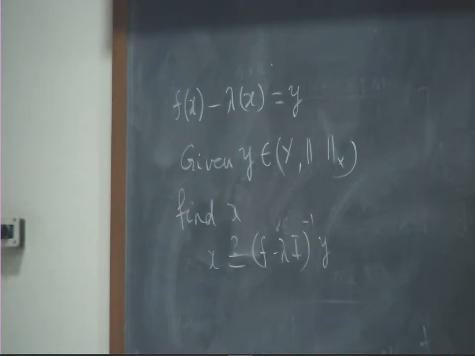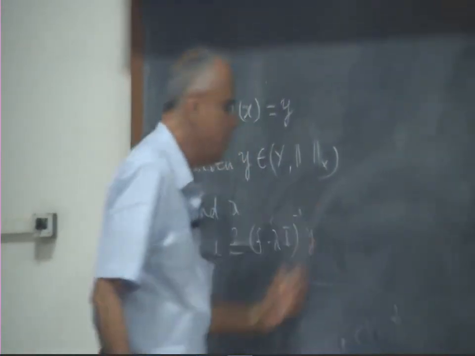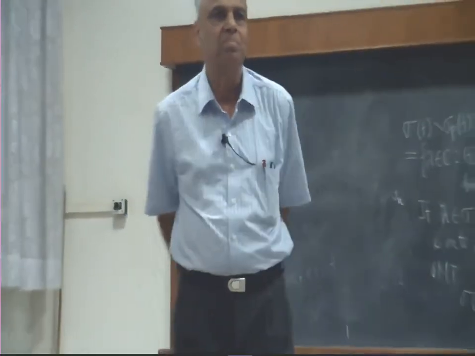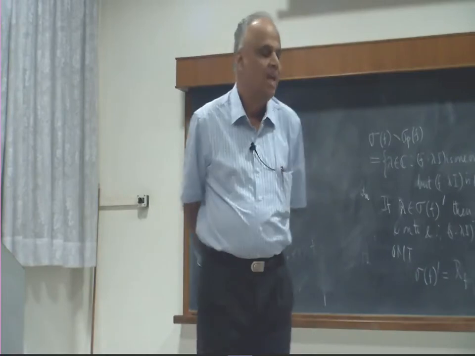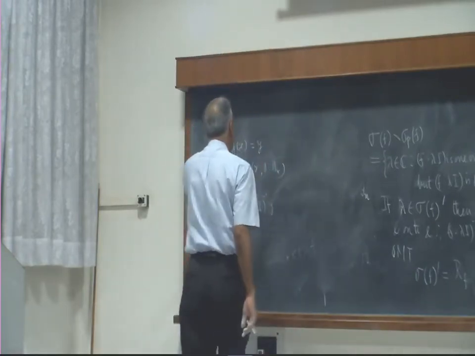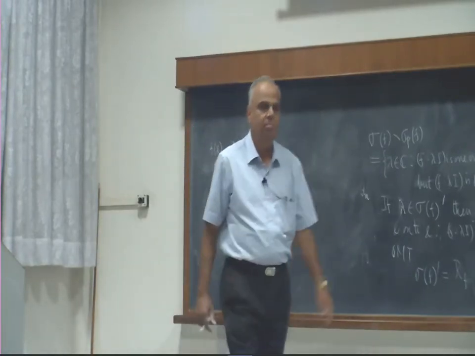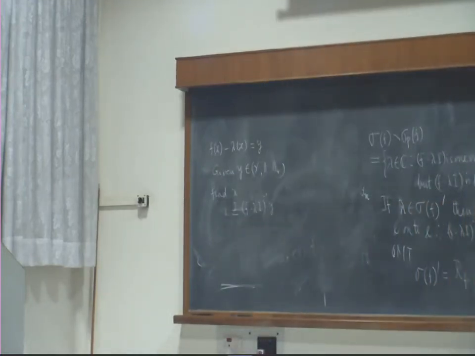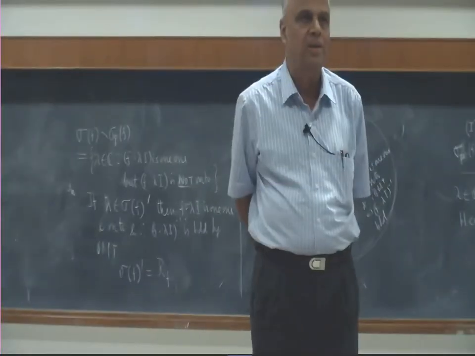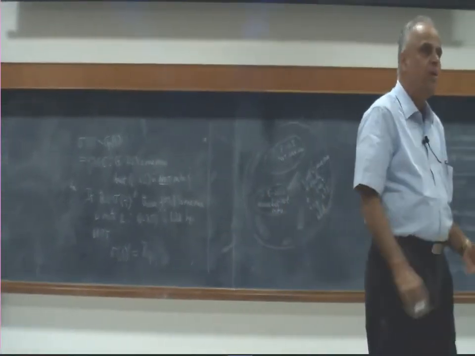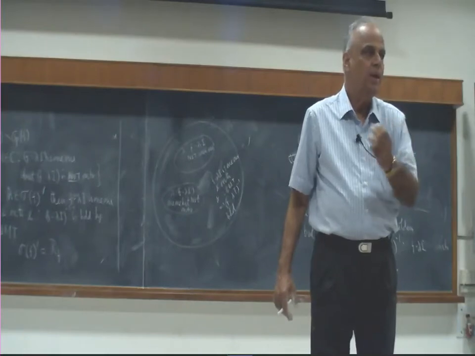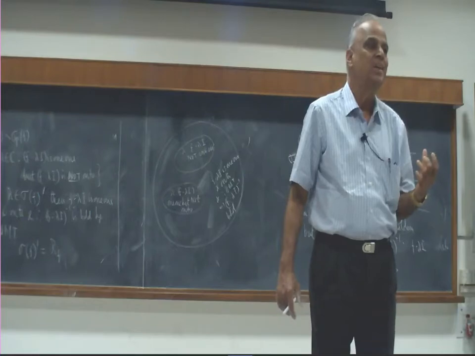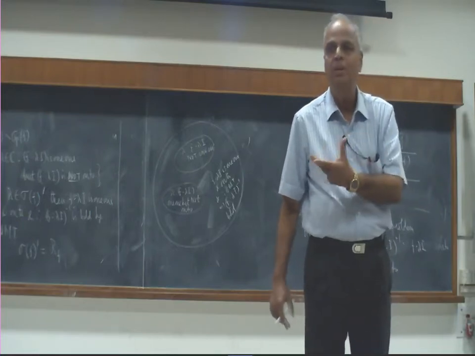Now I said I want bounded. Why am I so particular that the inverse is bounded? Why am I so fussy? Okay, the reason is I may be doing some approximations, and therefore that y that I am putting in there may not be accurate, and therefore I don't want small errors in my measurement of y to reflect as big errors in the solution, which means I want it to be continuous or bounded.